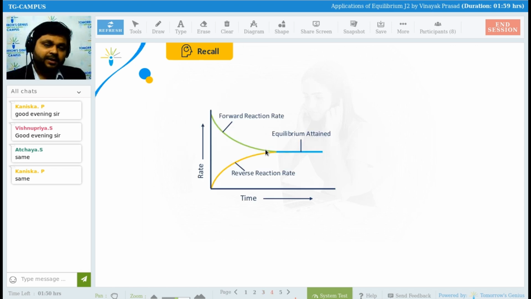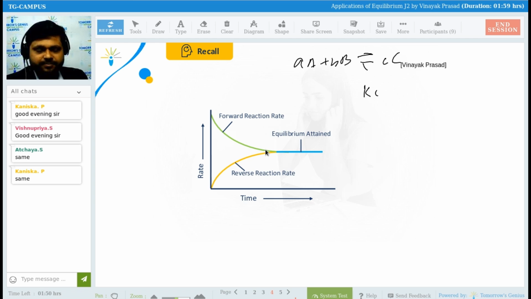No? Okay, fine. In the last class, we have seen about the chemical reaction rate and equilibrium as well. If the forward reaction rate is equal to the backward reaction rate, then we call this a condition of equilibrium. Yes or no, guys? And we have also found the value of Kc. Let's suppose we have an equation aA plus bB gives cC plus dD. Then what can we write for this Kc?